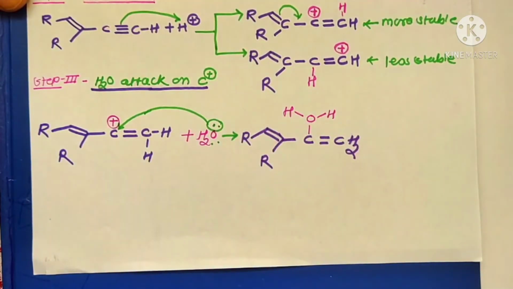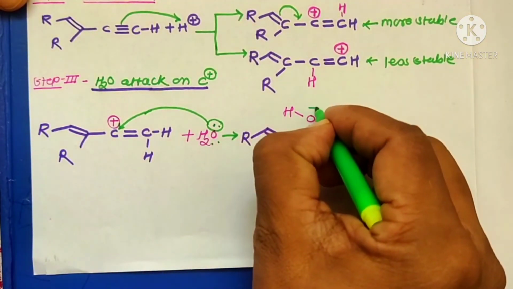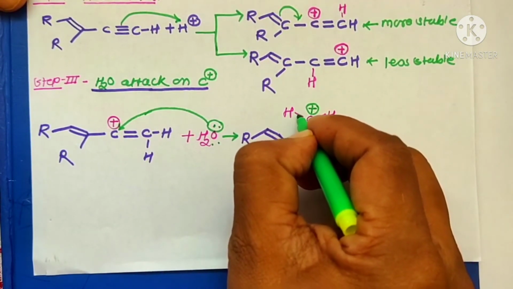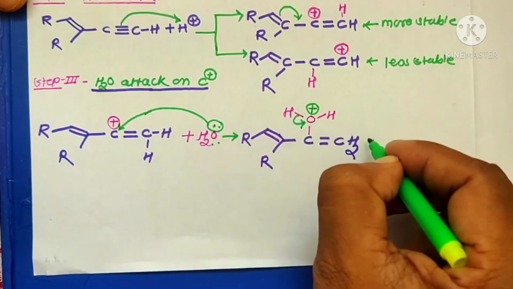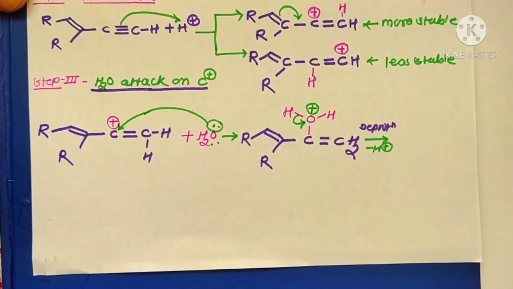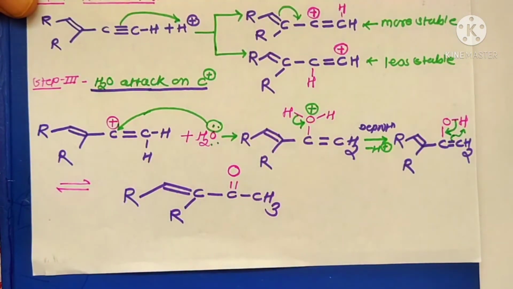The oxygen carries a positive charge, therefore deprotonation takes place, with elimination of an H plus ion, to form the final product.